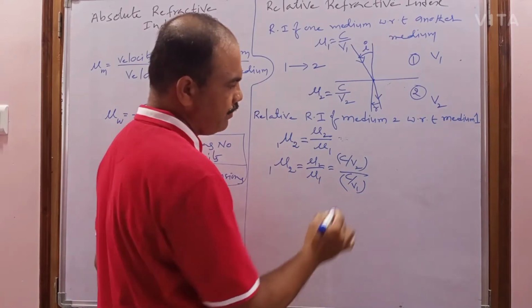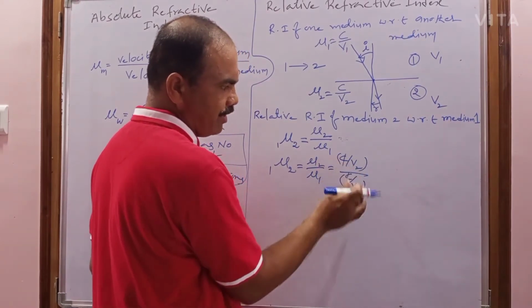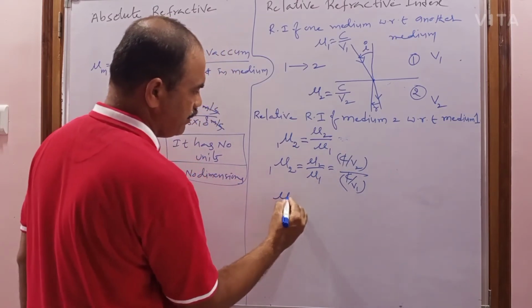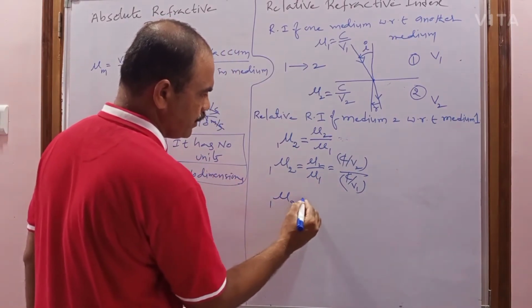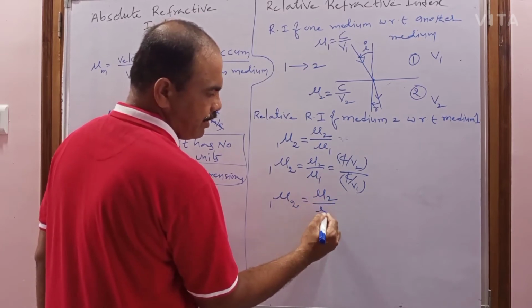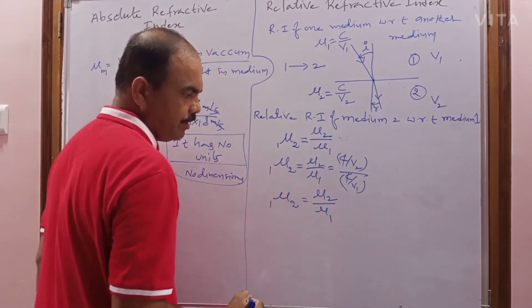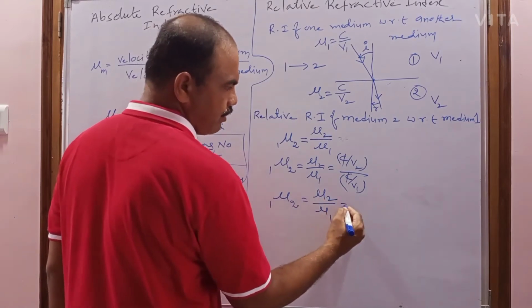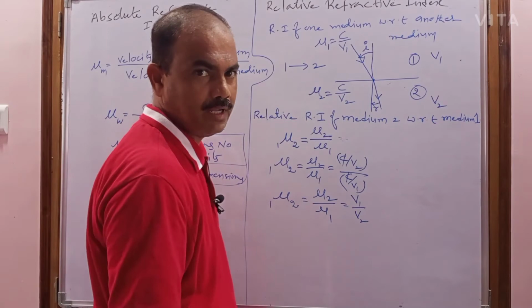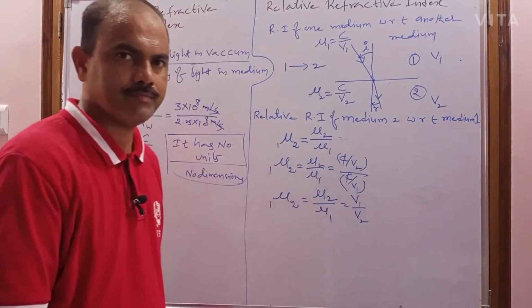So now when you simplify, C will be cancelled, and V1 goes to the numerator. So that's why the relative refractive index of medium 2 with respect to 1 equals V1 by V2. That is, the velocity of the light in the first medium to the velocity of the light in the second medium.